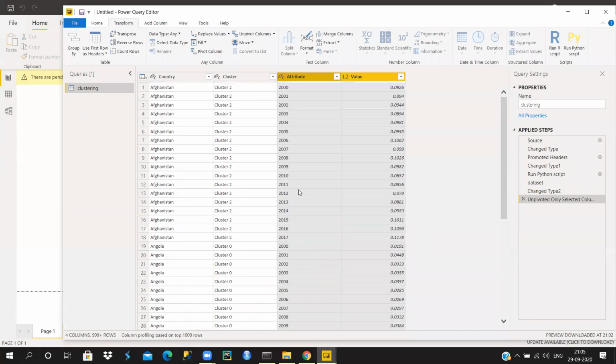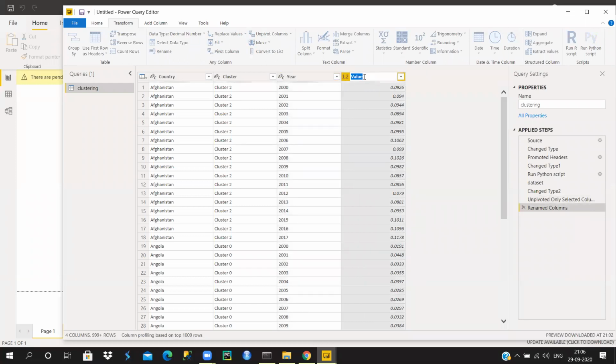Okay. So if you look at this new transformed data, I'm going to rename it. I'll write this as year, and I'll write this as GDP.